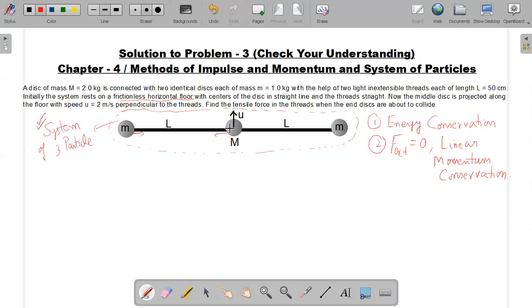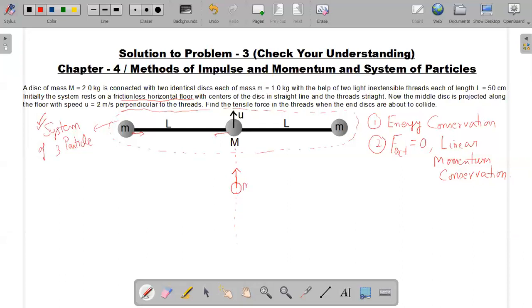Now, by the symmetry of the problem, the capital M mass will always move on a straight line path, like so.